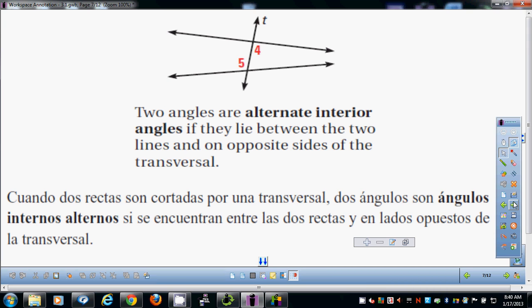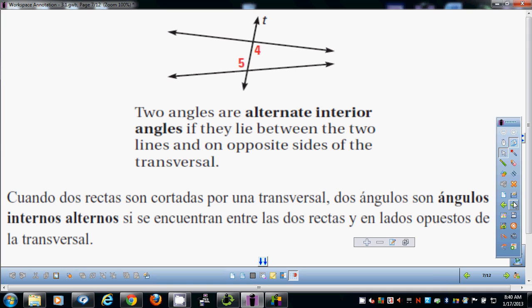Questions about those? Yes, sir. The majority of your assignment today, maybe even all of it, I don't remember exactly, it's just, here's some angles, what are they? And you're going to feel like, oh, those are alternate exterior angles. Because I'm going to be teaching you more stuff about them in the next days, but you need to know where they are first.